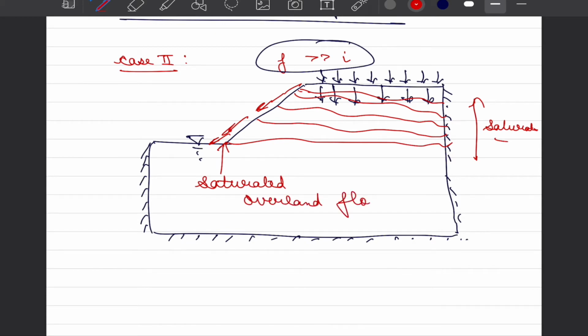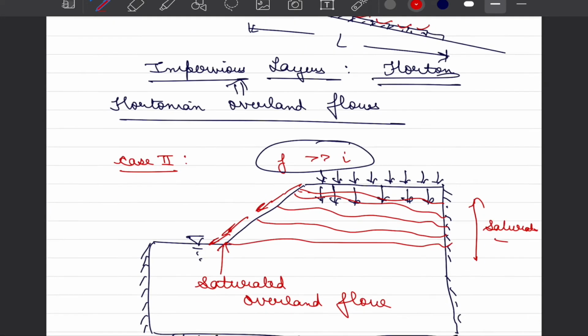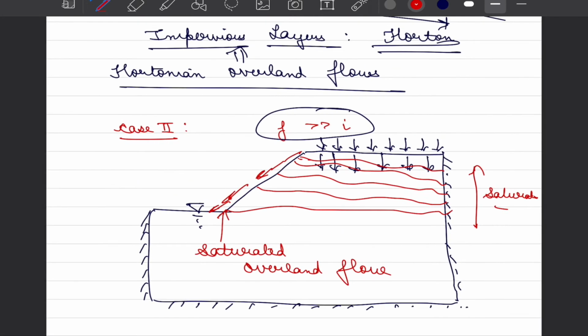And the key difference between Hortonian overland flow and saturated overland flow is again the direction from which saturation is happening. And this is a quite interesting phenomenon, both from the soil mechanics perspective as well as from the hydrological perspective.